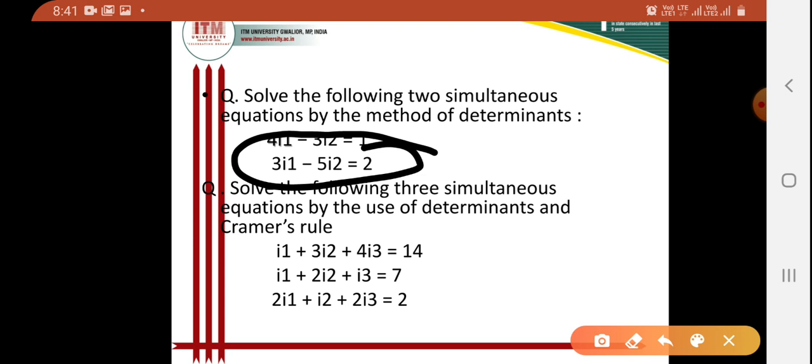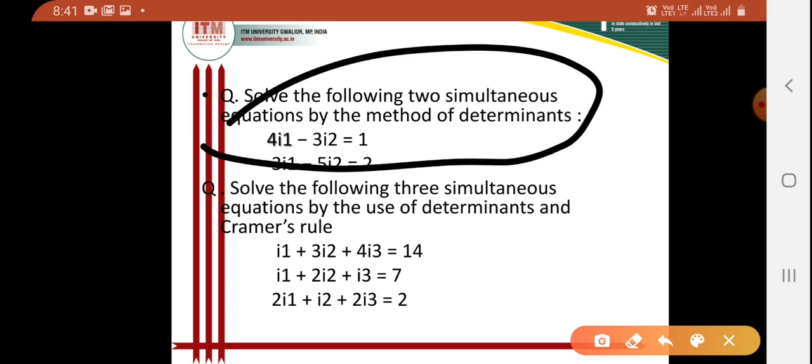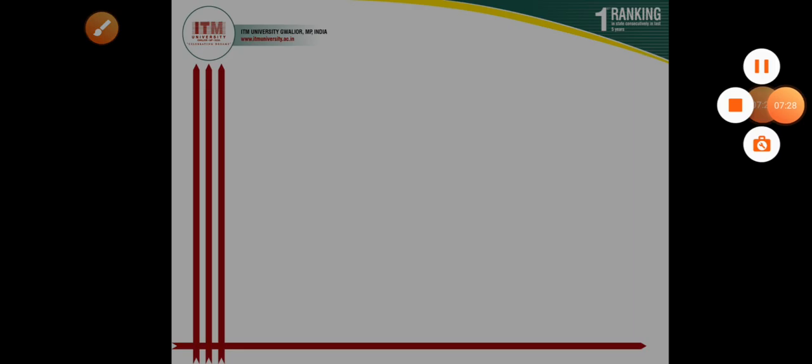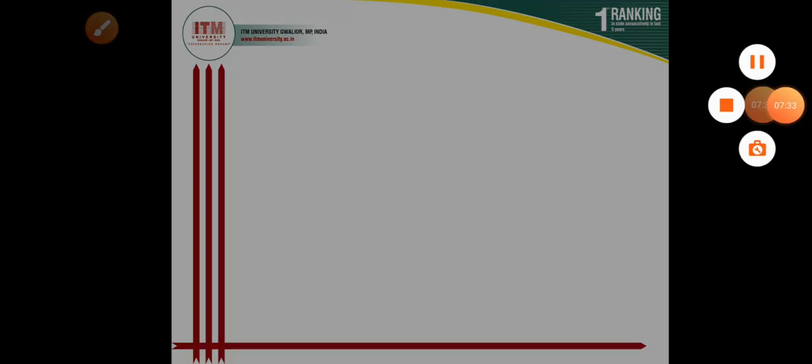So coming to our solution now. Coming to the solution of this question, we know the matrix form of the equation, according to the question.